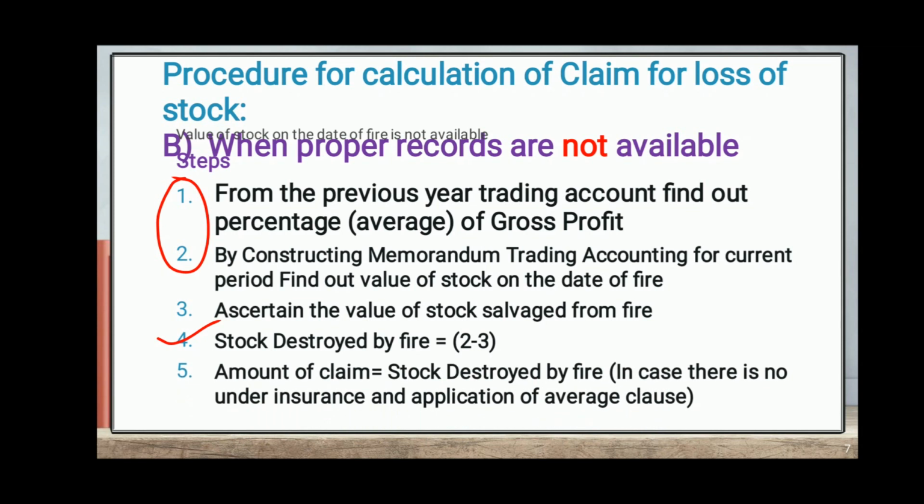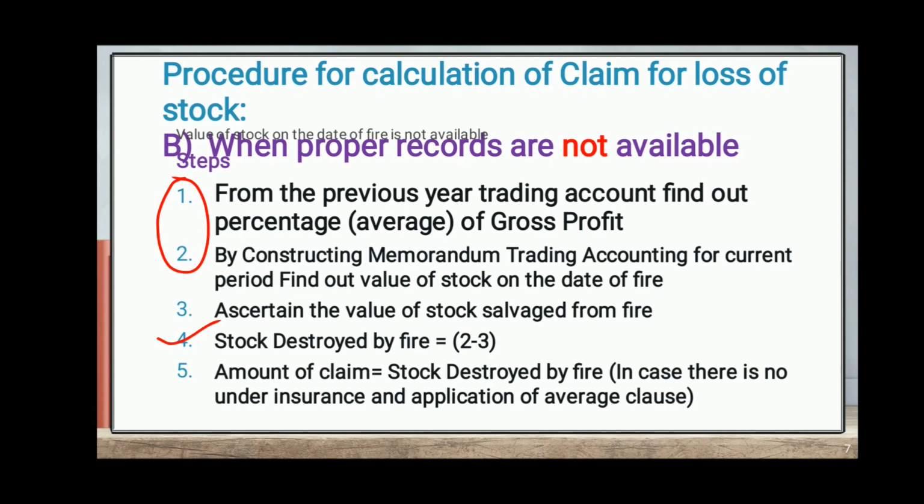Now the next step is to calculate the amount of claim. If there is no underinsurance and there is no application of average clause, again the amount of claim is equal to the stock destroyed by fire. It means here we have calculated the stock destroyed by fire, so this amount we can claim from the insurance company. So these 5 steps we have to follow when proper records are not available.